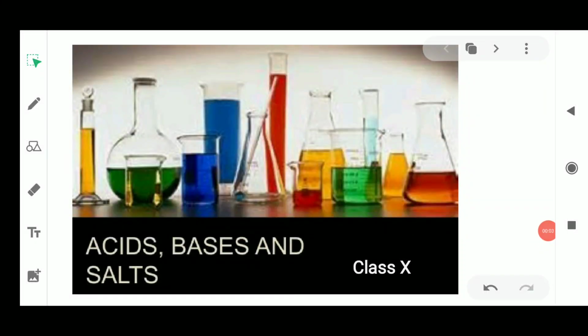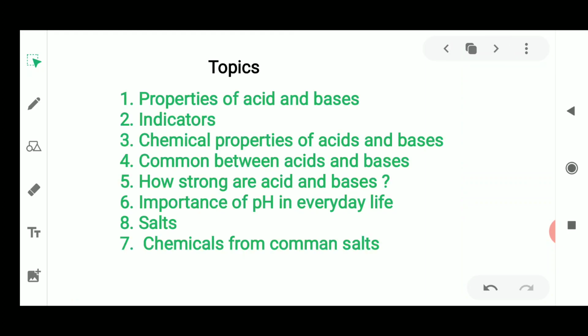Hello students, I am here with another video from the new chapter of class 10th from NCERT book. The name of this chapter is Acids, Bases and Salts. So before discussing the chapter, I would just like to tell you about the topics which are to be discussed in this chapter. So in the chapter of acids, bases and salt, the following topics are to be discussed.